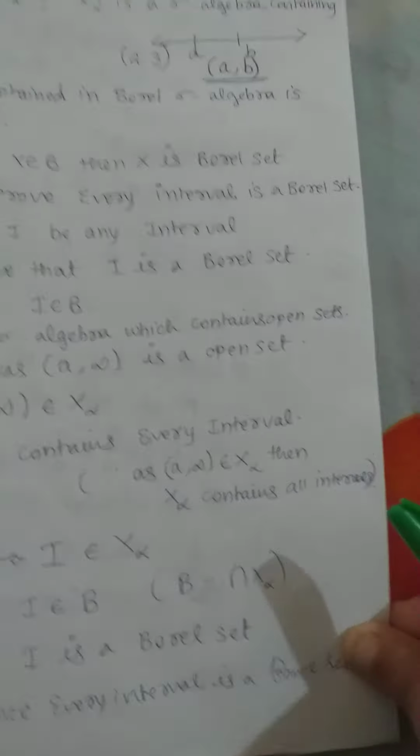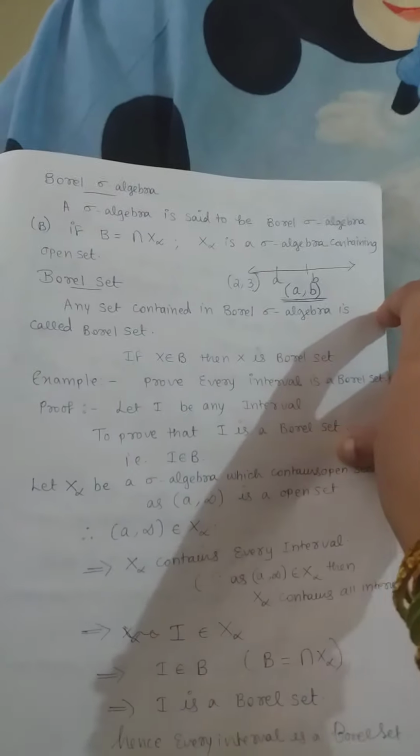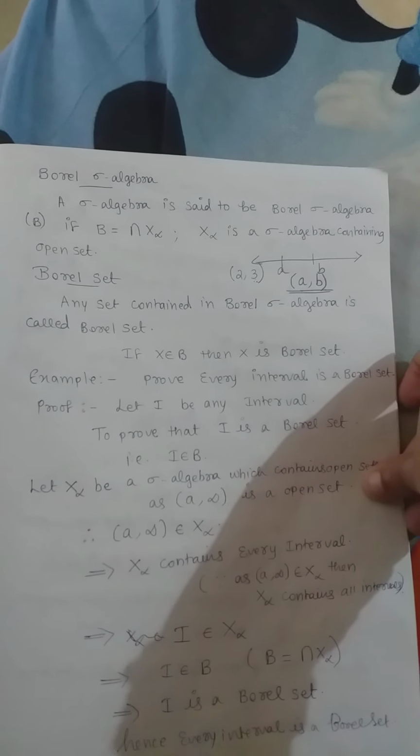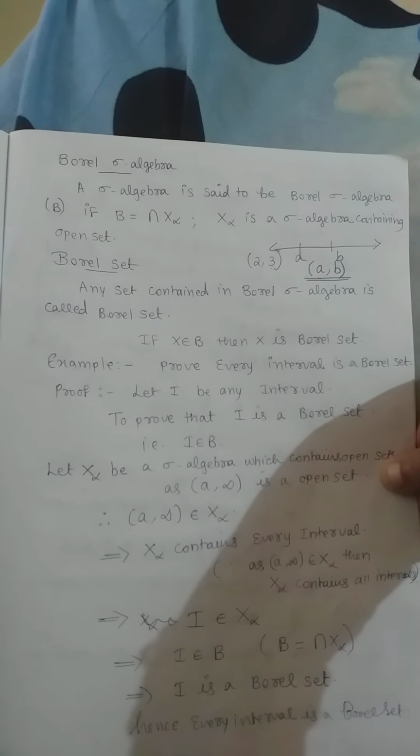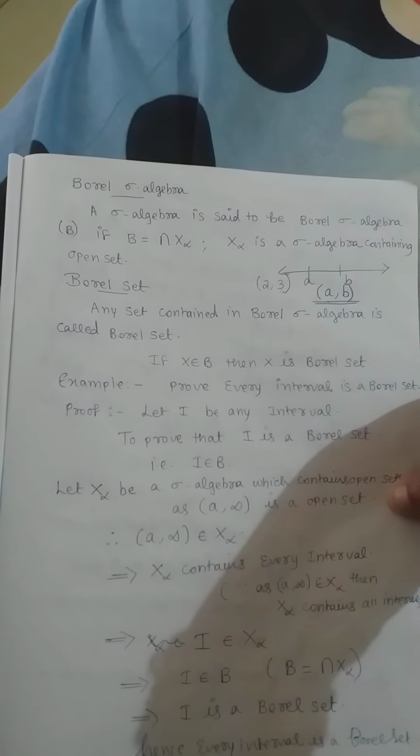Basically, we have not yet started the topic. I am just giving a basic introduction to sigma algebra and Borel sets: what they are, and where we can apply these Borel sets in statistics. This topic comes both in abstract maths as well as in statistics, but for the statistics part we don't have to go into much detail.